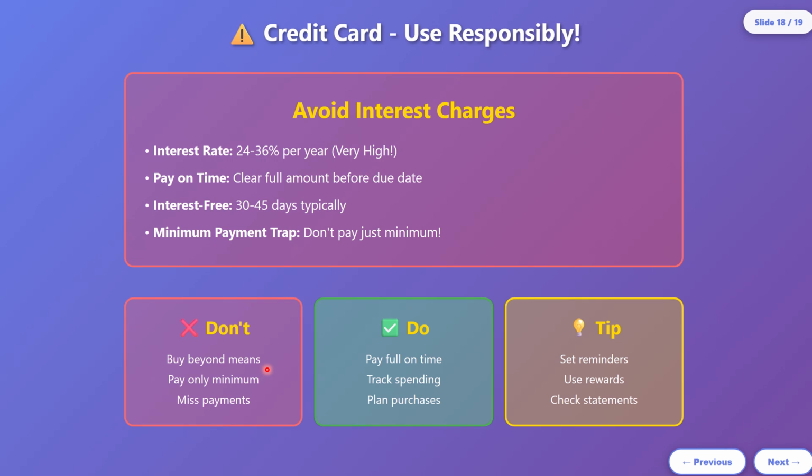So please use the credit card only to the extent which you can pay within time. Don't use it heavily. Don't pay the minimum payment amount. Pay the full amount. To not miss a credit card payment, please set reminders so that you can pay before the deadline arrives.